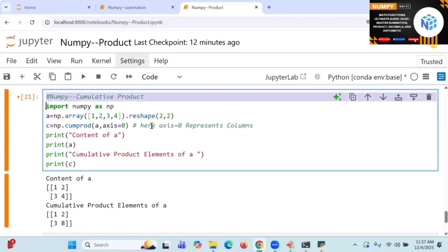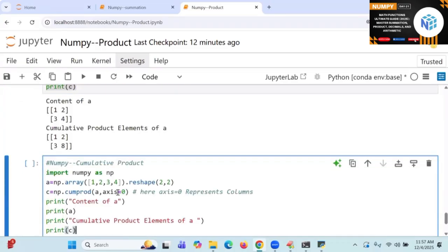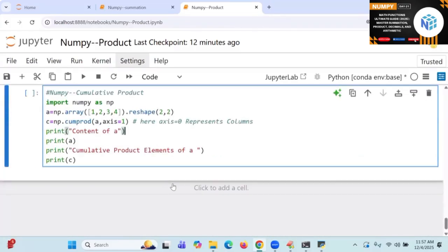Right. Go to this place. Next I will take it. Here I am going to enter into this. Axis is equal to 1. This is going to be.